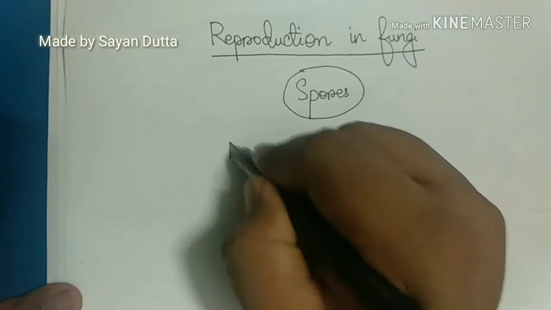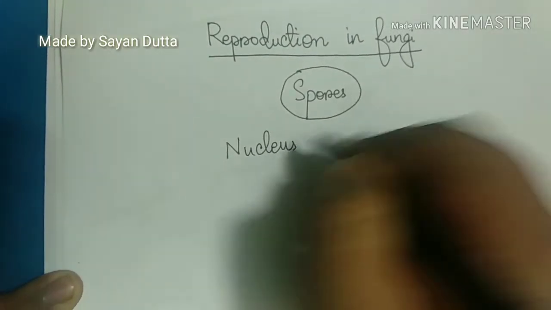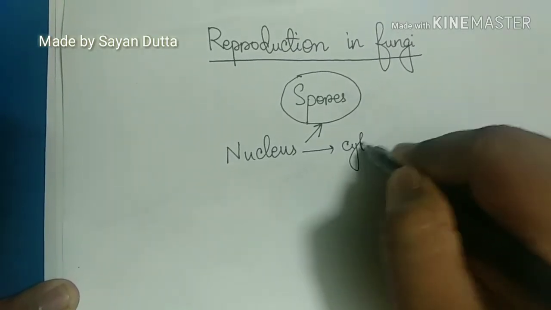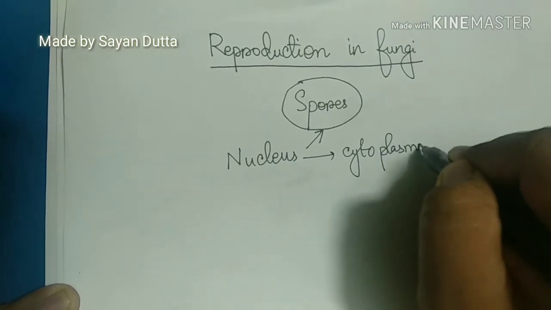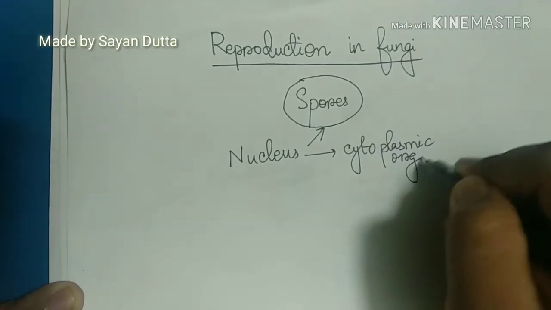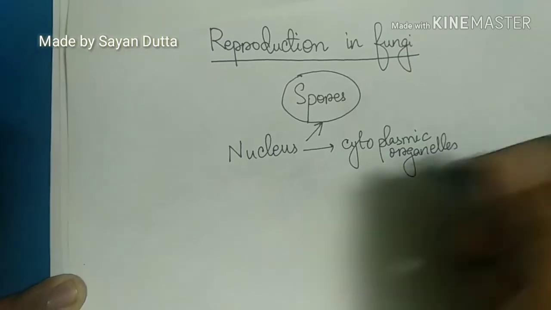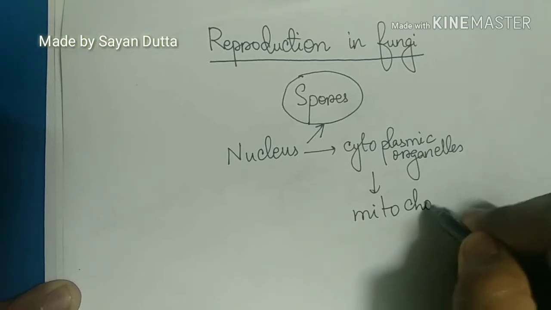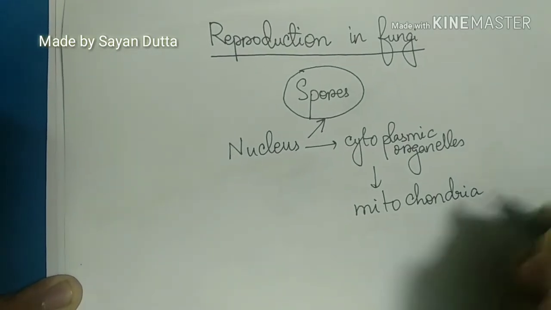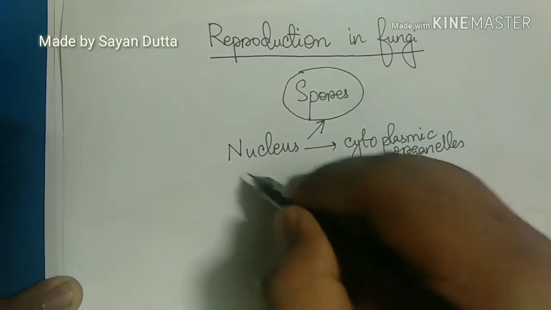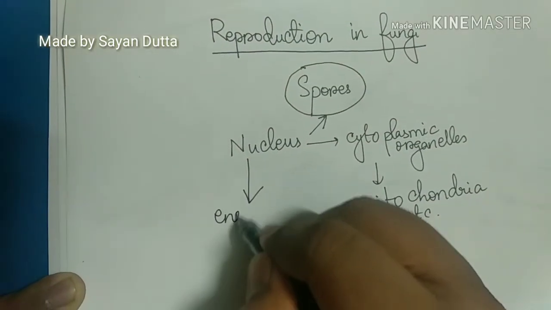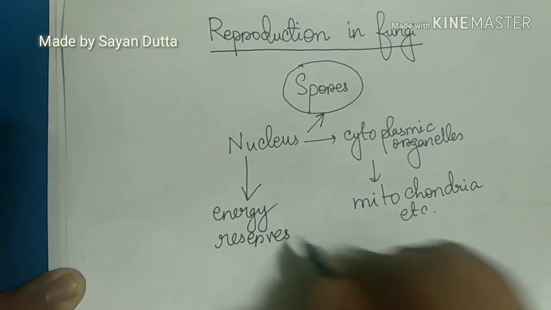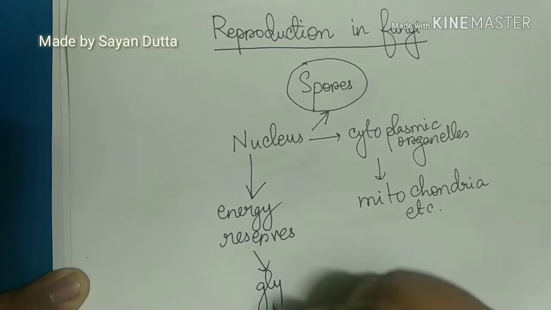The nucleus of these spores contain cytoplasmic organelles such as mitochondria, etc. It also contains energy reserves such as glycogen and oils.